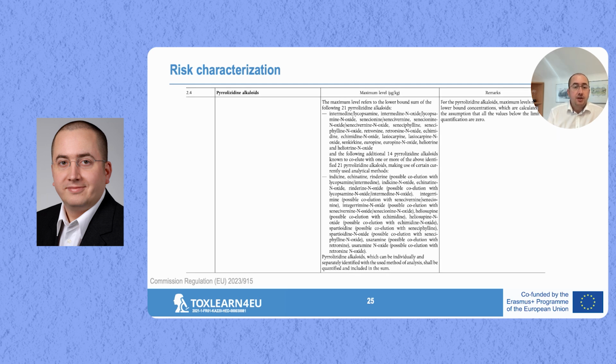And here you see the section of one of the annexes regarding maximum levels for pyridoxine alkaloids. First of all, it states here for which substances these maximum levels are in place. It's not a general rule for all PAs, but only for these specific substances.